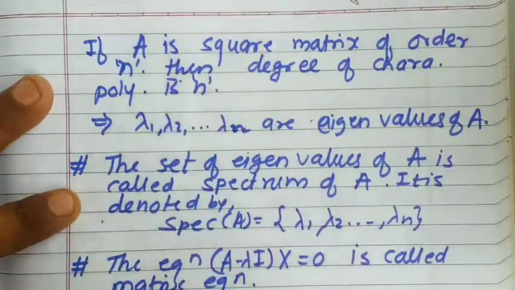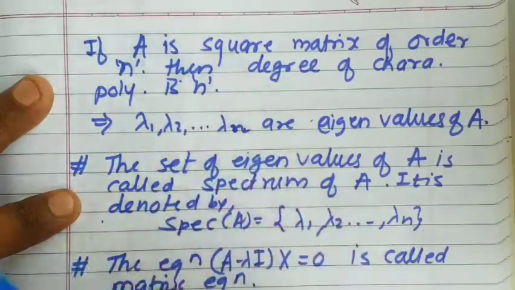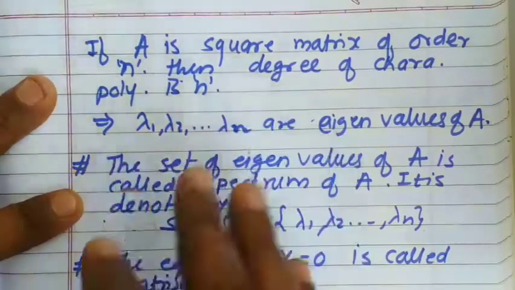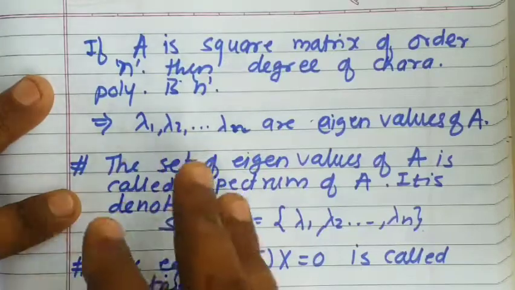So whenever it is a square matrix of order n, it will have n roots. The degree of the polynomial will be n. Hence n eigenvalues will exist for a square matrix of order n. So if we have a square matrix of order 2, we'll get 2 eigenvalues. If we have a square matrix of order 3, we'll get 3 eigenvalues, like that.